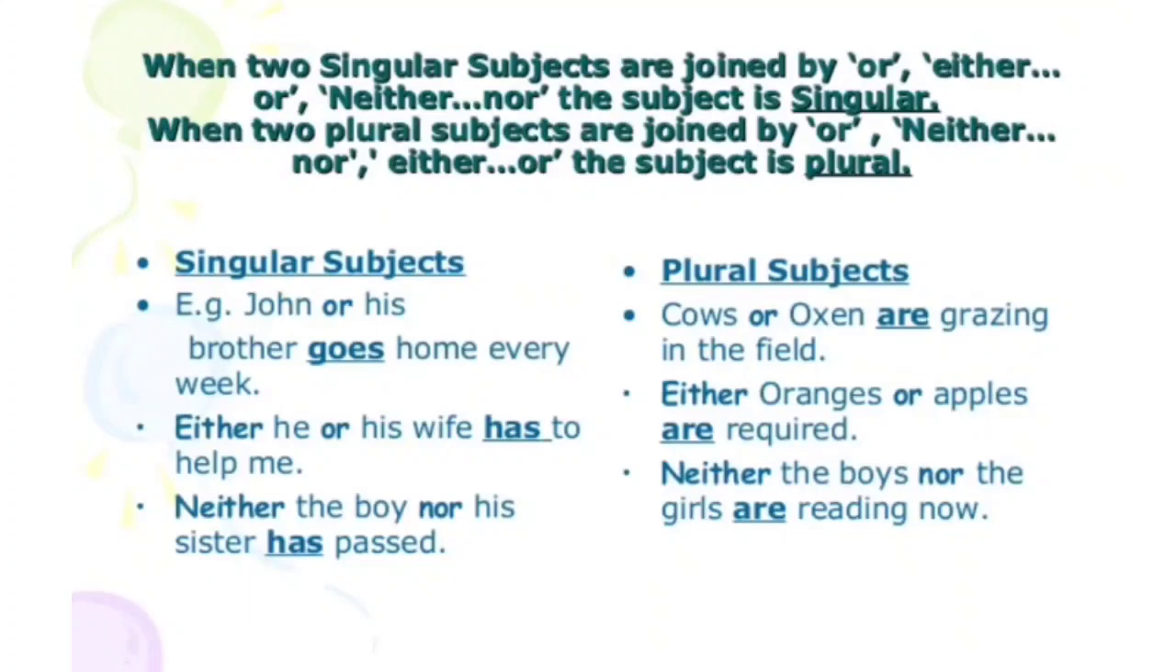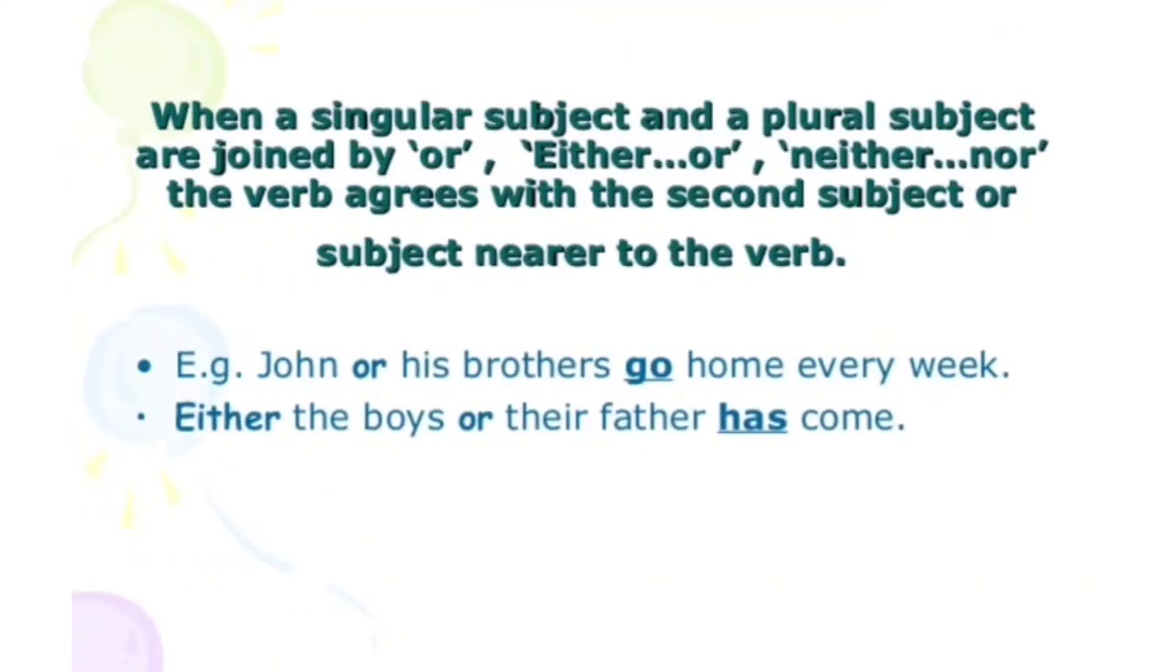Now, plural subject: cows or oxen are grazing. Either oranges or apples are required. Neither the boys nor the girls are reading now. When a singular subject and a plural subject are joined by either or, neither nor, the verb agrees with the second subject, or the subject nearer to the verb. For an example, John or his brothers go home every week. Either the boys or their father has come.